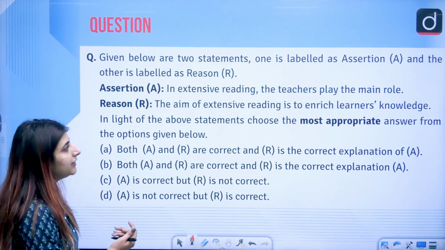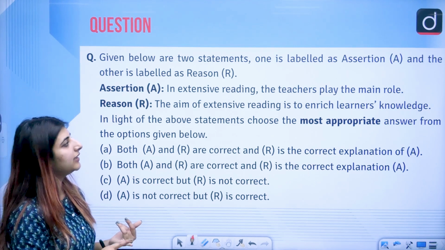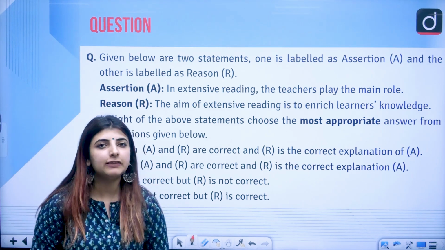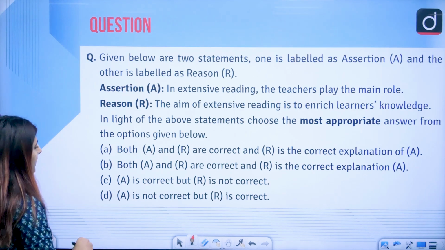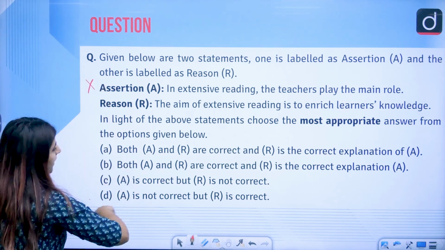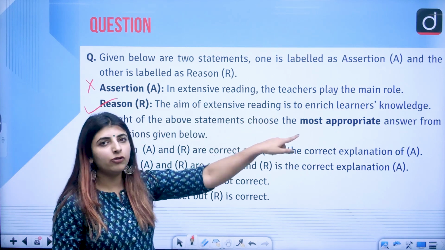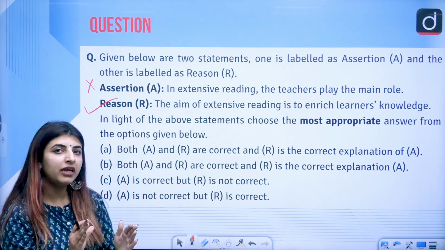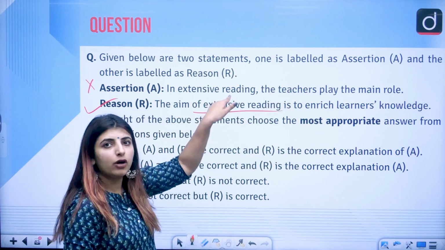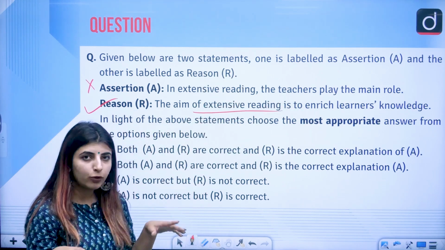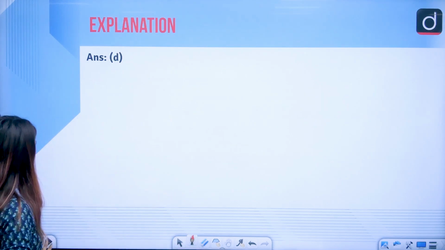Next is, in extensive reading, the teachers play the main role. The aim of extensive reading is to enrich learners' knowledge. The answer to this question is option D. That is, A is not correct, B is correct. Reason is correct, sorry. Why do we say the teachers play the main role? No, they do not play the main role. If we are talking about enriching learners' knowledge, then of course it will be the learner who will be putting more effort into the extensive reading, correct? So that is why this is incorrect.